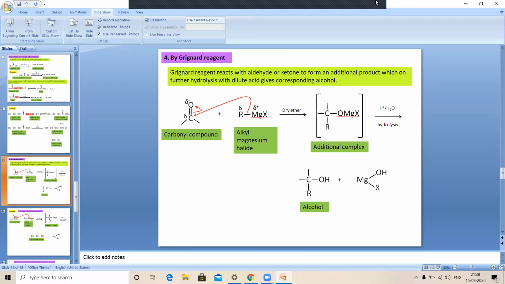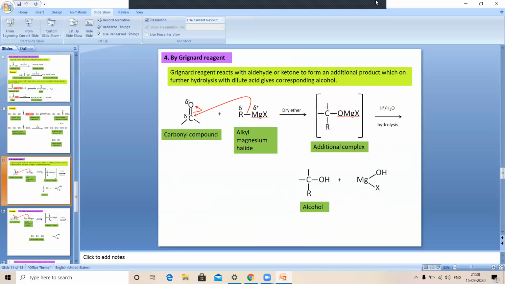We know that when magnesium metal is directly attached to the alkyl halides, an organometallic compound is formed, which we call the Grignard reagent. This Grignard reagent is denoted by the letters RMgX.